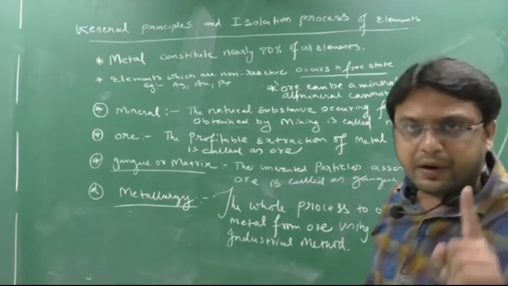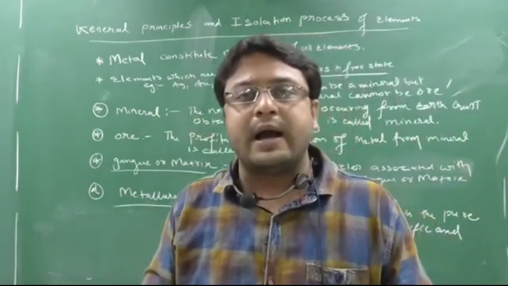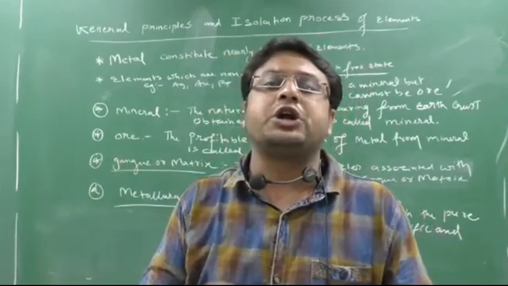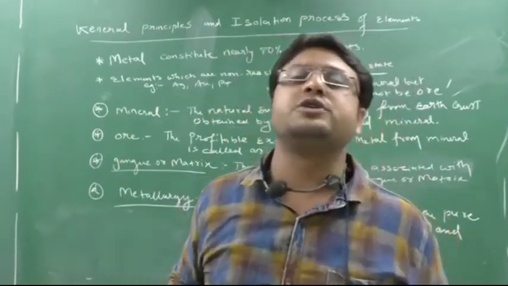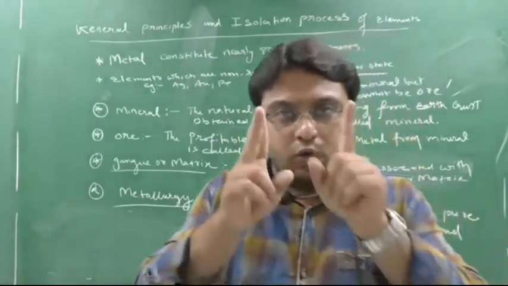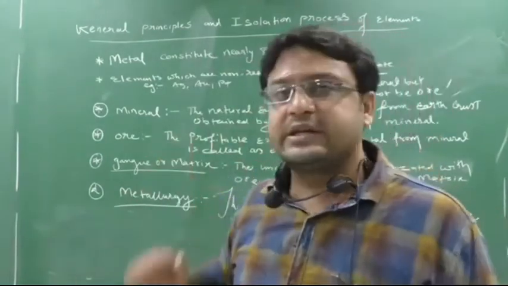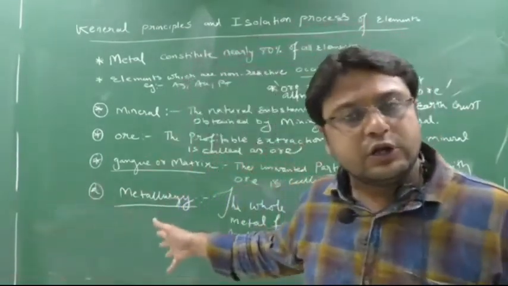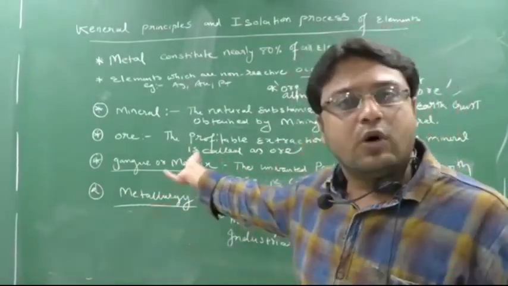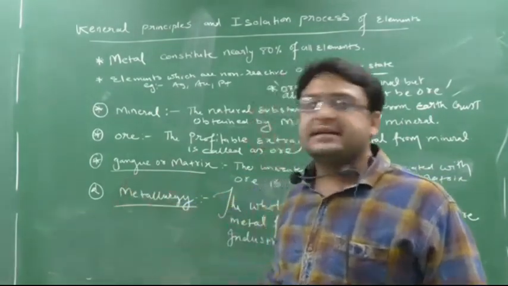Once more I will repeat. Mineral means the natural substance occurring in the earth's crust, obtained through mining. Then ore. Ore means the profitable extraction of metal from the mineral. So an ore can be a mineral, but every mineral cannot be an ore. Next is gangue or matrix: the unwanted particles or earthy impurities associated with the ore are called gangue or matrix. Please do not pronounce it wrongly.